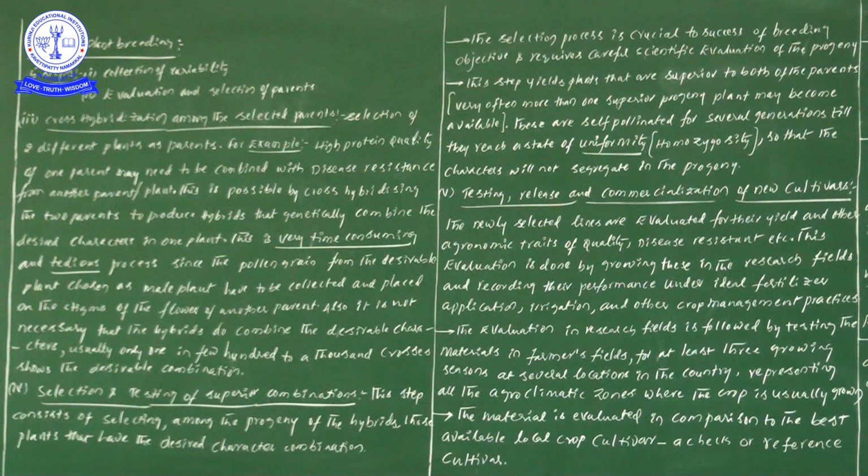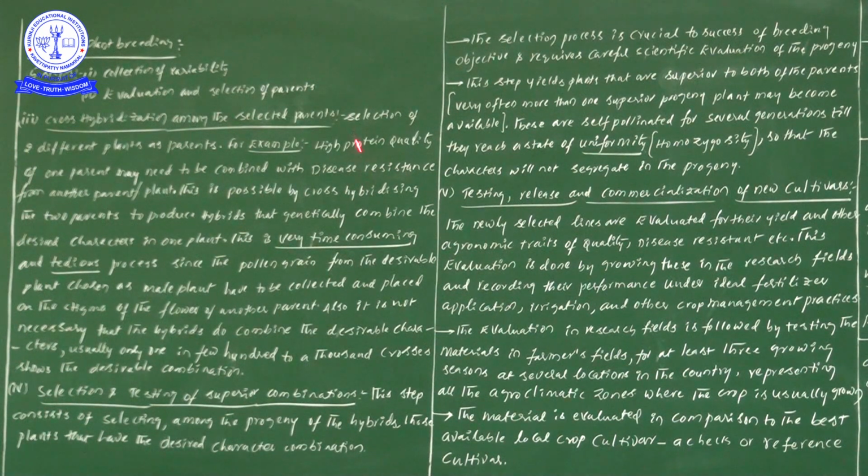For example, high protein quality of one parent may need to be combined with the disease resistance of another parent or plant. Means in this particular case, what is the point? We are going to take one plant or one parent with a good character, that is high protein quality. The next parent or plant we are taking with disease resistant capability.